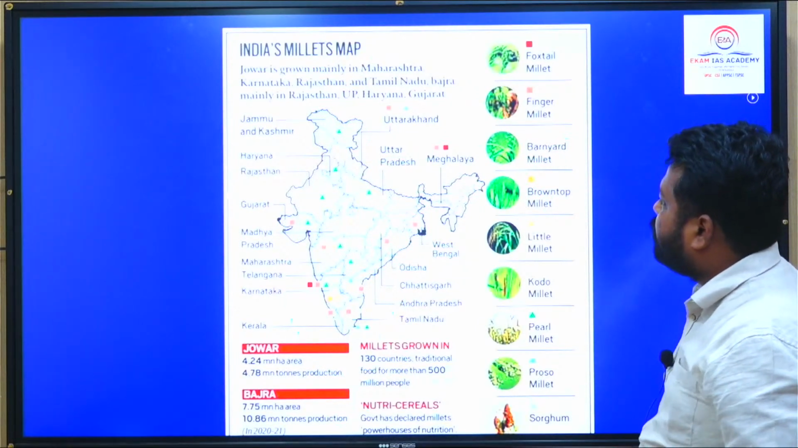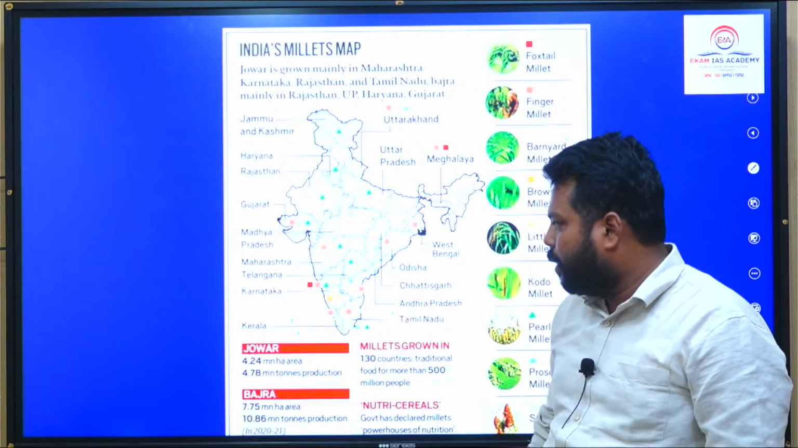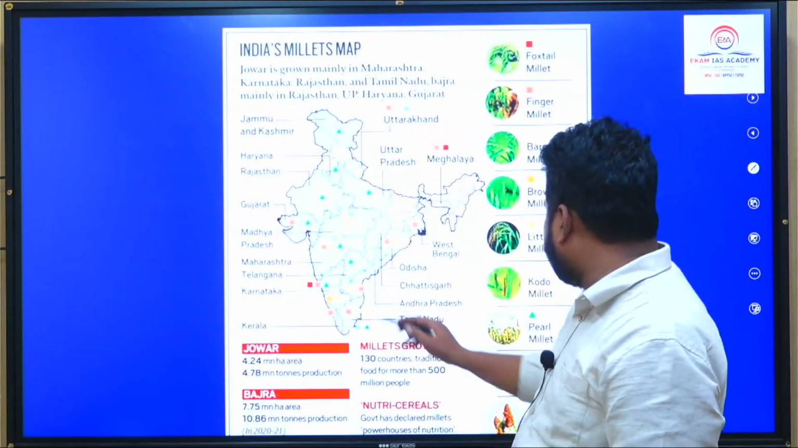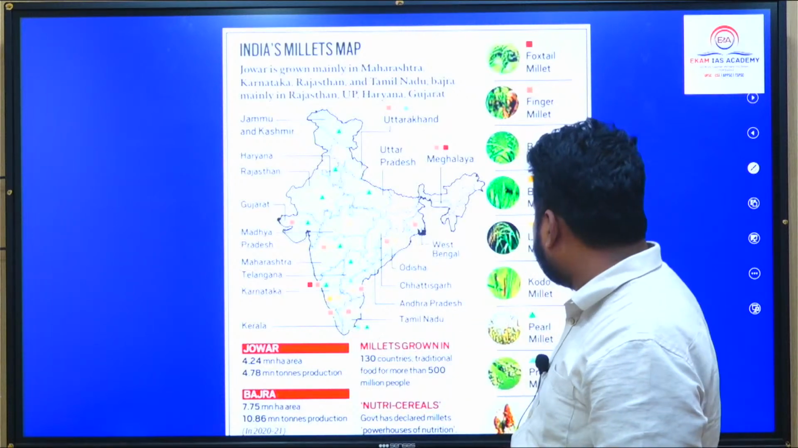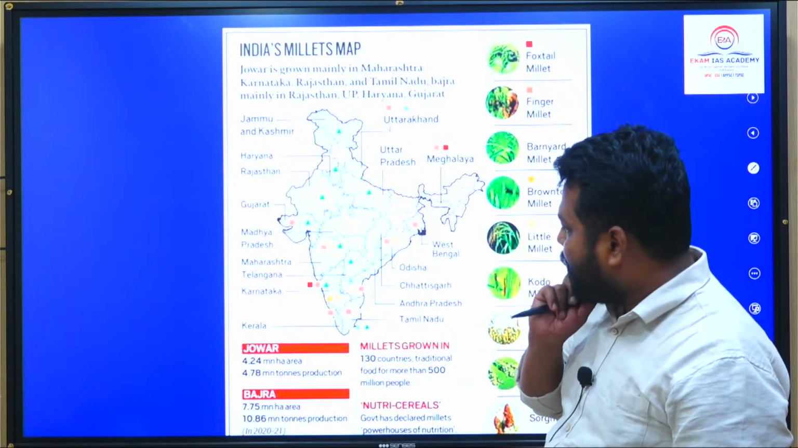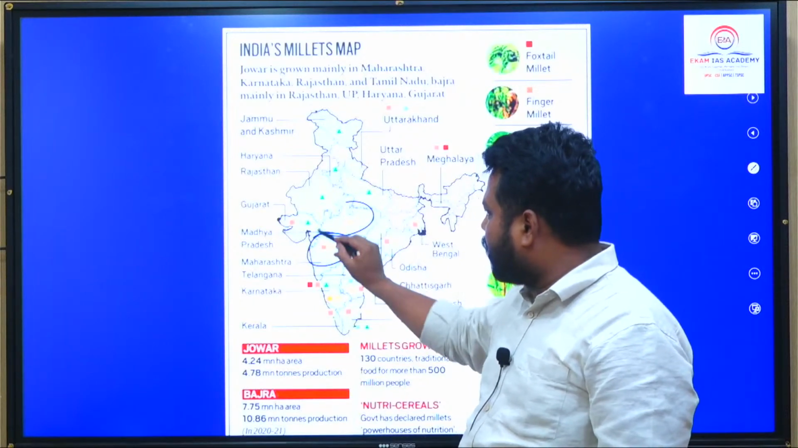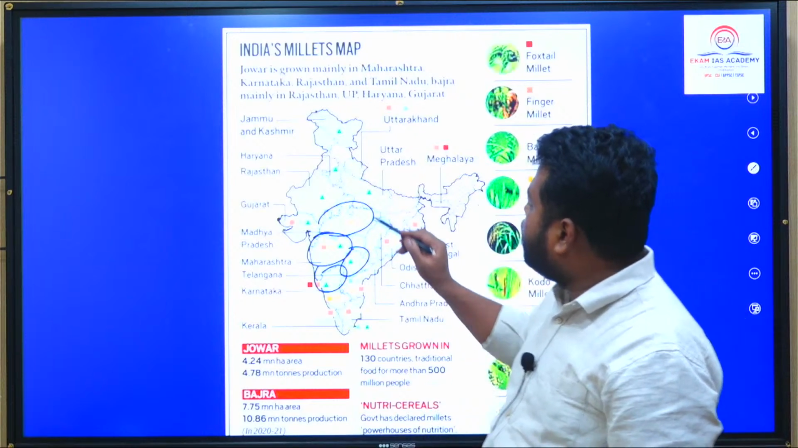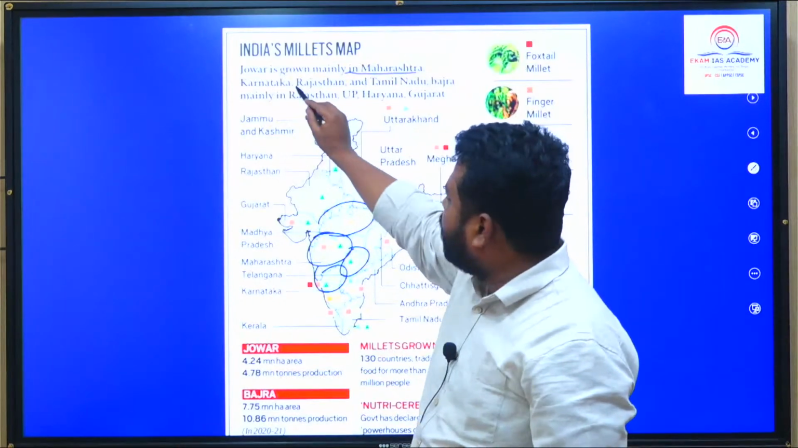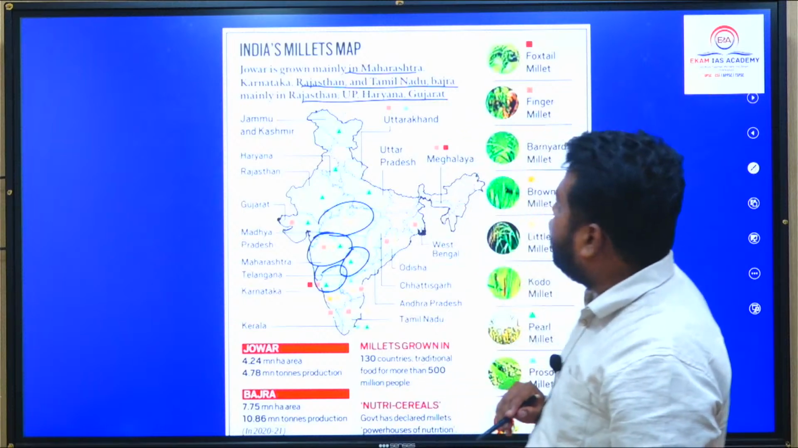So if you see foxtail millet, है ना, so ज्वार अगर आप देखेंगे, महाराष्ट्र is leading producer for ज्वार, है ना. So in and around Maharashtra, Madhya Pradesh, Karnataka, Telangana belt, generally jowar would be there. Jowar is mainly grown in Maharashtra, Karnataka, Rajasthan, Tamil Nadu. Bajra is grown in Rajasthan, UP, Haryana, Gujarat.